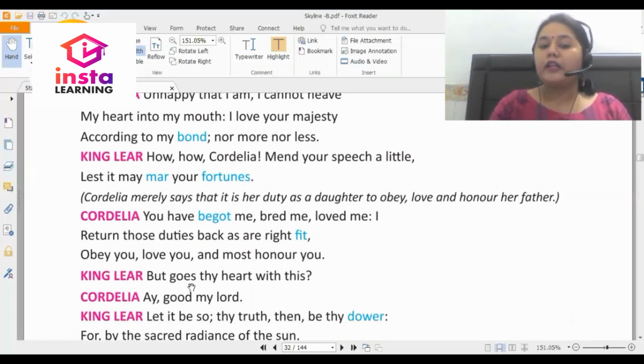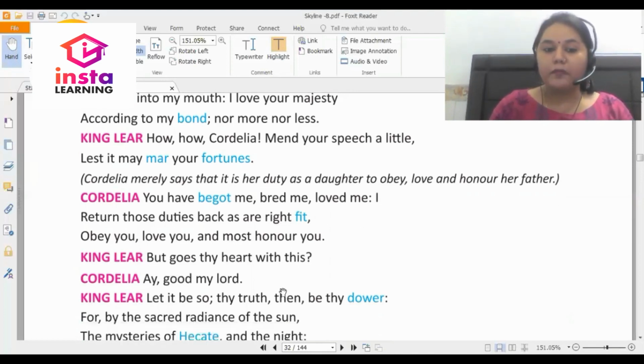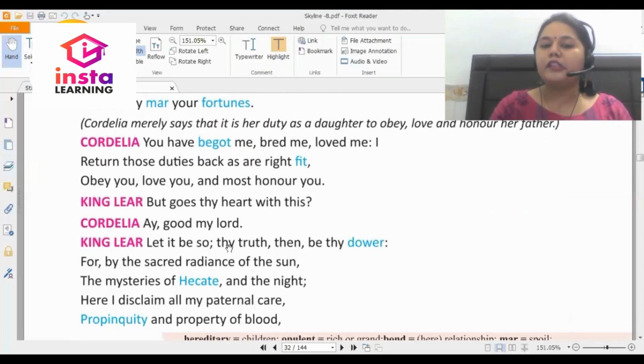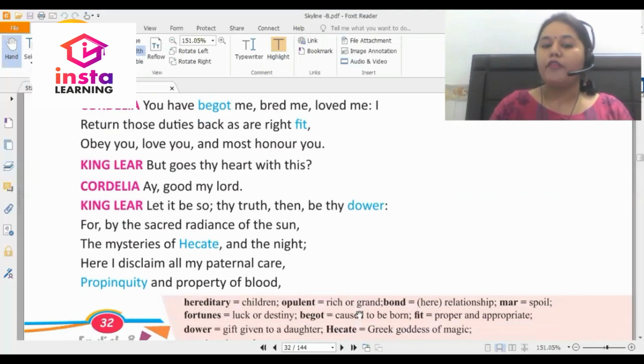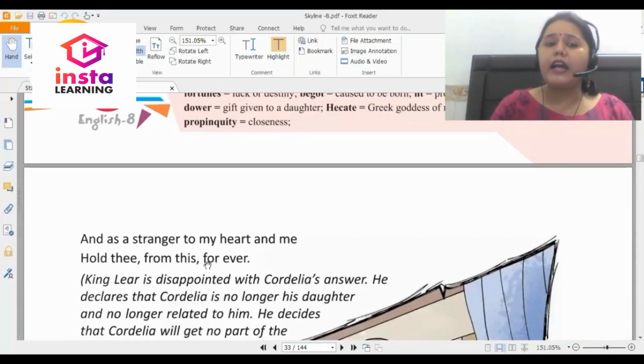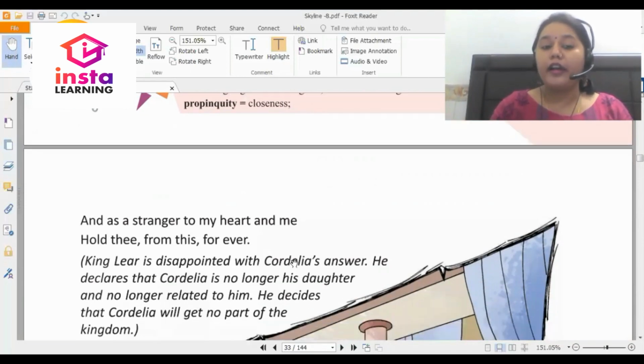King Lear says, but goes thy heart with this? Cordelia says, good my lord. King Lear says, let it be so. Thy truth then be thy dower. For by the sacred radiance of the sun, the mysteries of Hecate and the night, here I disclaim all my paternal care, propinquity, and property of blood. And as a stranger to my heart and me, hold thee from this forever.